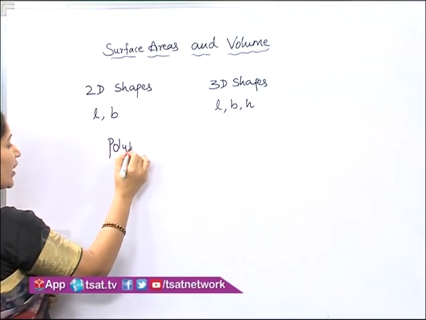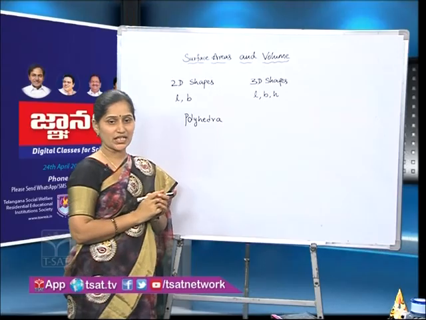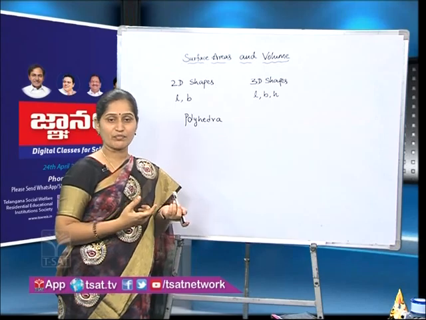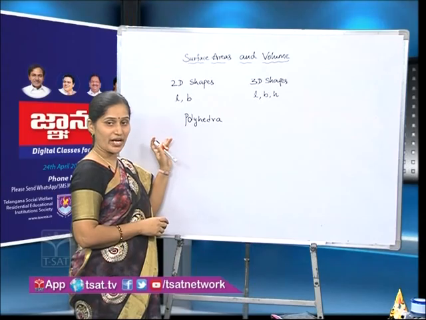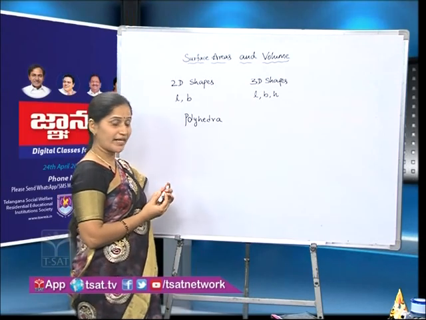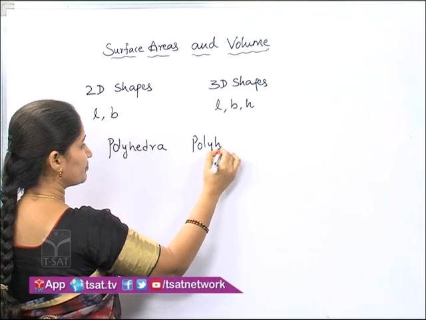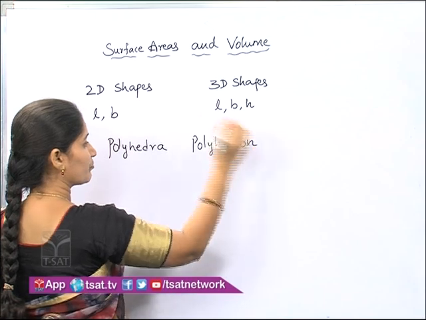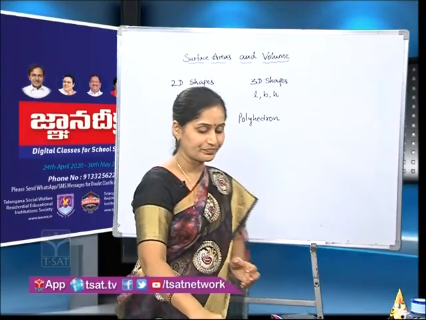A solid with polygonal faces. Polygonal means, as we have just seen in the slide, it may be triangular faces or rectangular faces or pentagonal faces, any polygonal faces. So a solid with polygonal faces is known as polyhedra, and the plural of polyhedra is polyhedron. Hope you have understood. Okay.